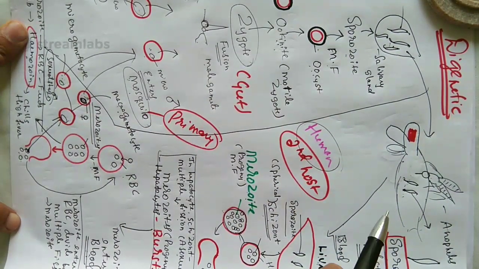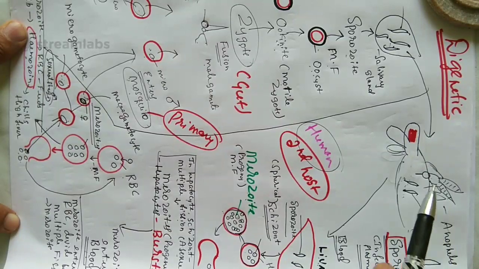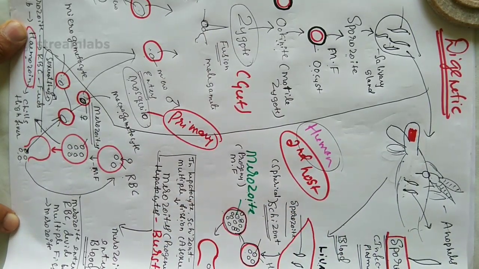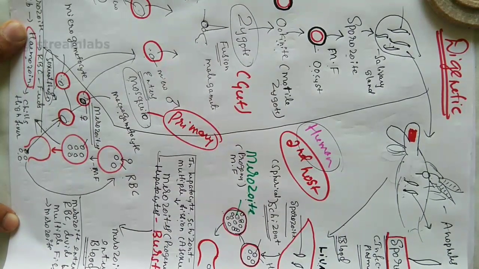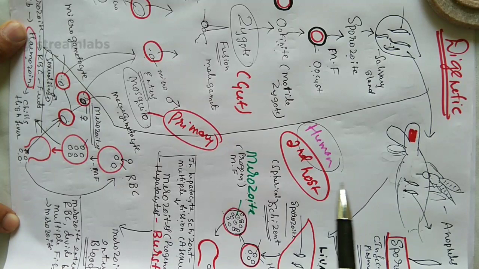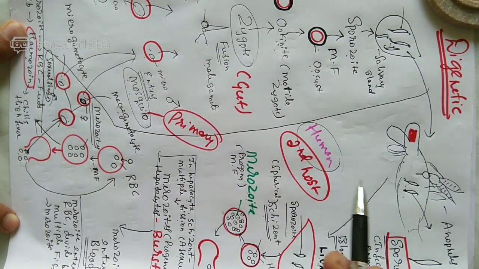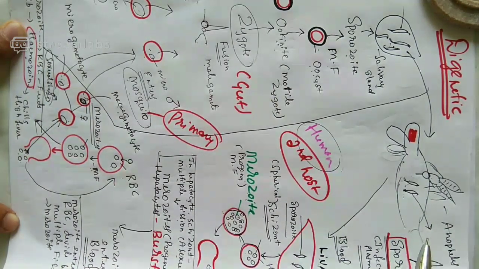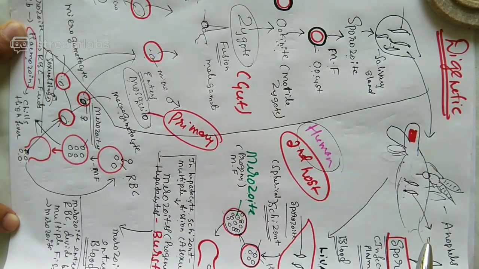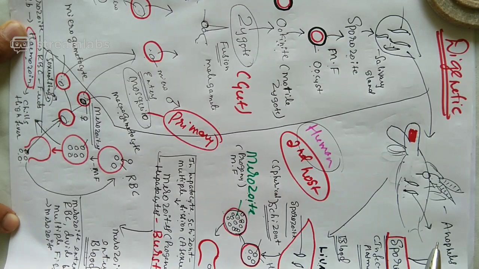Today you have to go through the textbook, or even the study material, and try to understand the life cycle. Tomorrow I'll be giving a flow chart of it, and I'll explain a little bit once again. Since you're studying once and I'll be explaining once again, it will be very clear for you. Is the matter very clear? I have not discussed the last aspects of malaria, which will be discussed tomorrow.